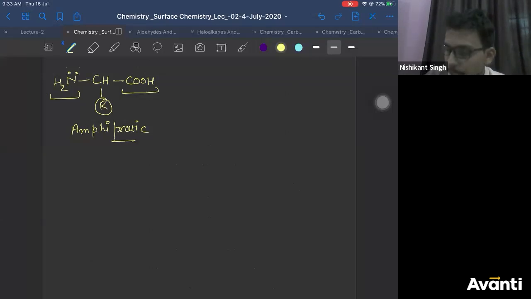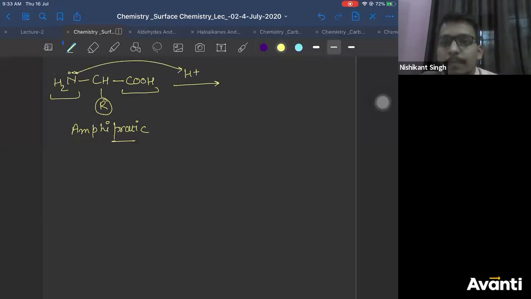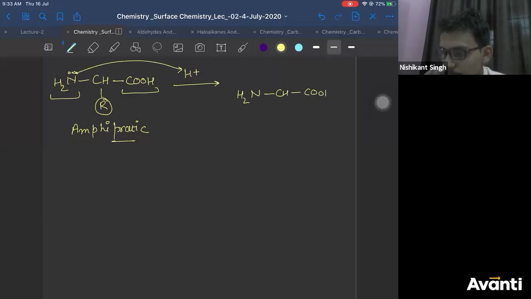Now what happens when you take acidic medium? In acidic medium, you will have H+. So NH2 has a lone pair. In organic chemistry, it will donate a lone pair of electrons to H+, and it will form which bond? If it donates a lone pair of electrons to H+, it will form which bond?